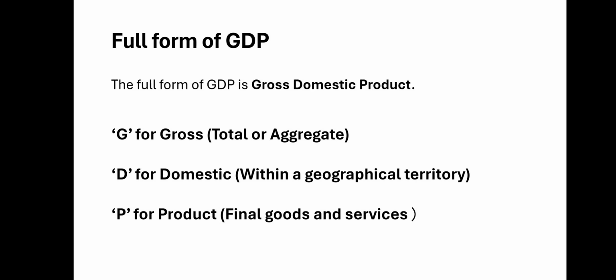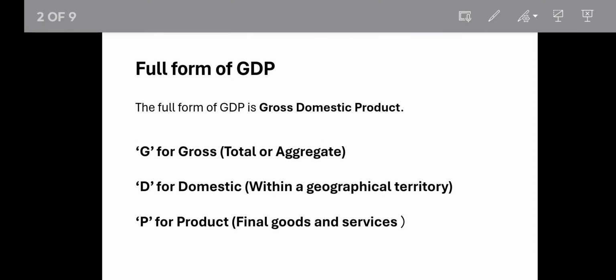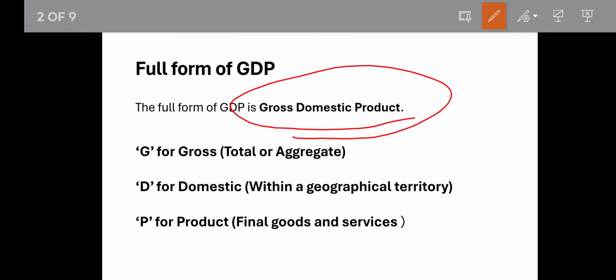What is final goods and services? We will see it later. Okay. So what is the full form of GDP? Gross domestic product. This is the full form of GDP. G for gross, D for domestic and P for product. Okay. Next.